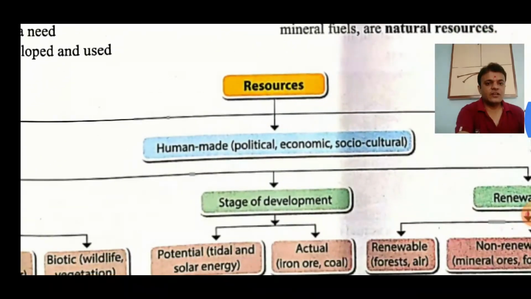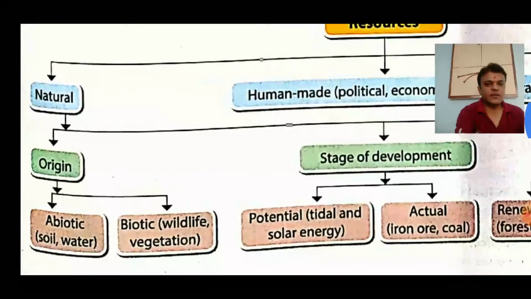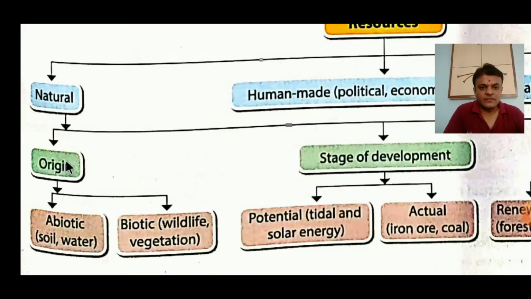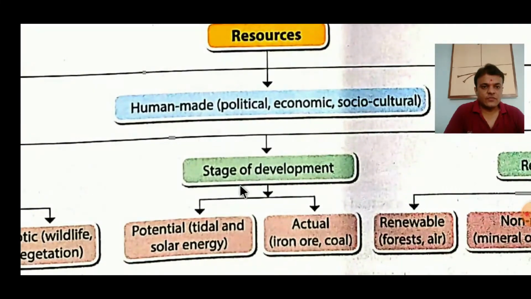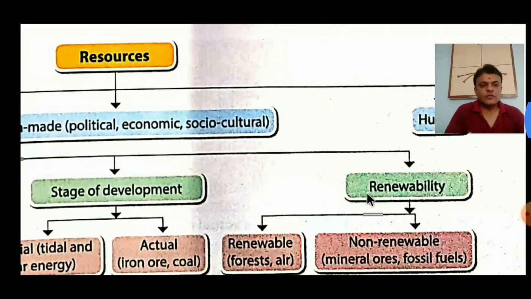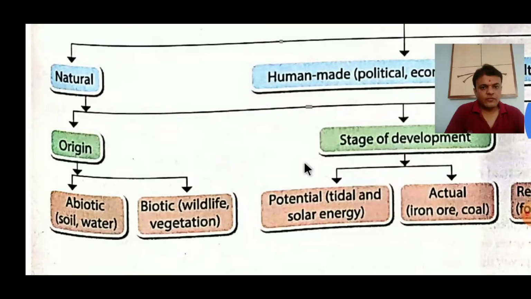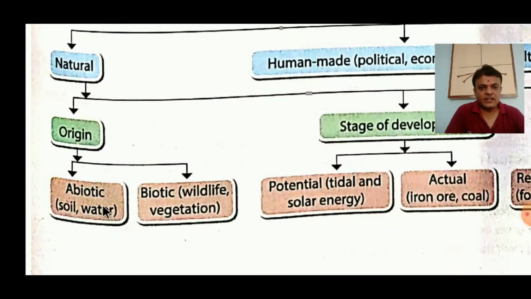Natural resources have further classification: on the base of origin, on the base of stage of development, and on the base of renewability. All these subclassifications also have subclassifications. Origin has abiotic, that is non-living, as we understood in the glossary, and biotic, that is living. Examples of non-living are soil, water, etc. Examples of biotic, that is living, are wildlife, humans, vegetation, etc.